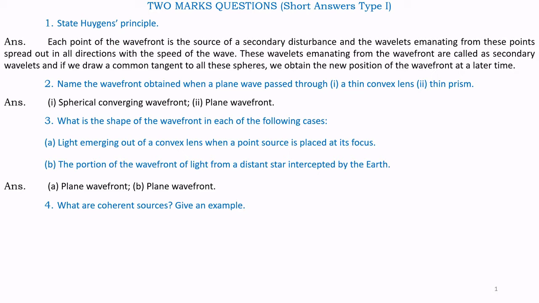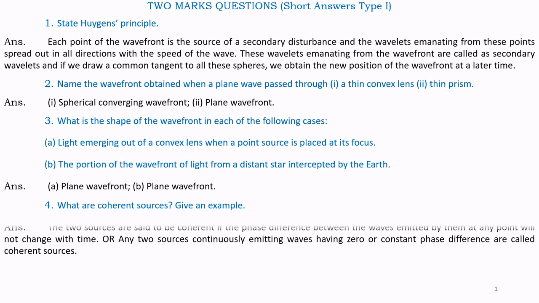Question number 4. What are coherent sources? Give one example. Answer. Two sources are said to be coherent if the phase difference between the waves emitted by them at any point does not change with time.